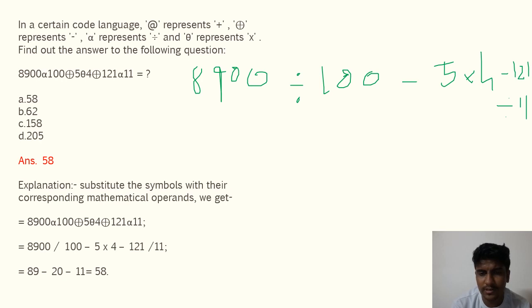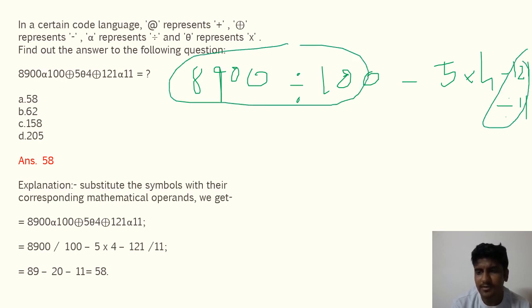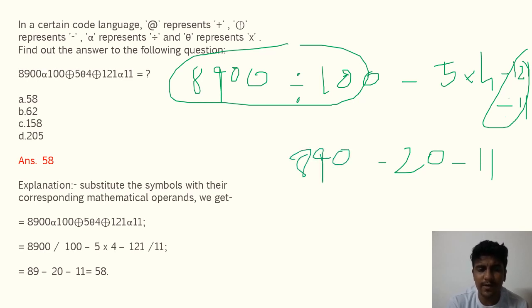So what is to be done here? First of all, divide this, and secondly divide this. So here you get 5 minus 20, and after that plus is represented by minus, so it will be minus 11, and over here 8900 divided by 100 is 890. In this way you will be able to crack those coded languages. This is very important.